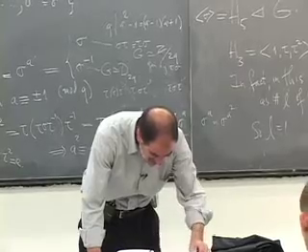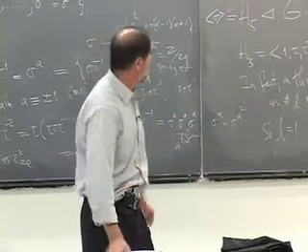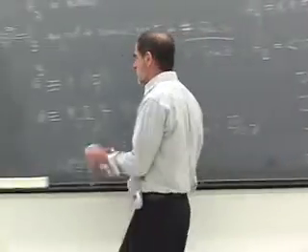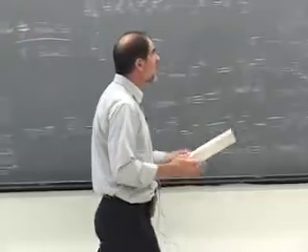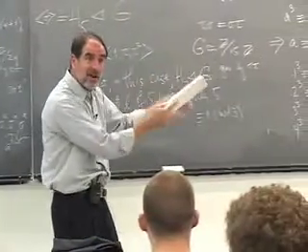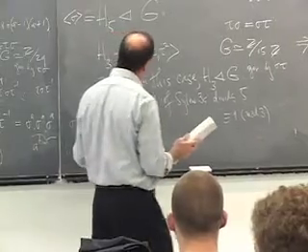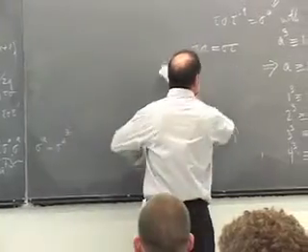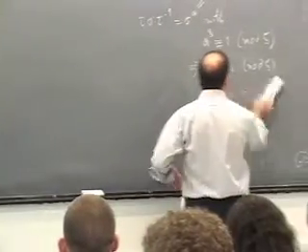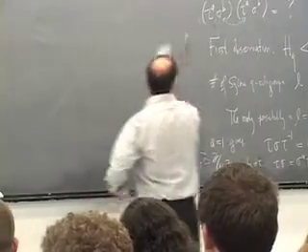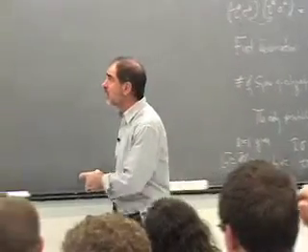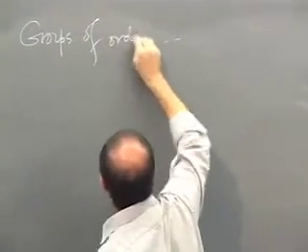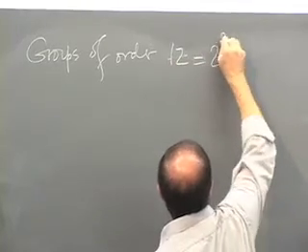Now the book does a great exercise, which I'm going to start for you, where they show you how this quickly becomes more complicated. So we're getting pretty proud of ourselves doing the groups of order PQ. We have a pretty general theory over here, and we can work it out in any given case. But suppose we jazz it up just a little bit, and we ask for the groups of order something like p squared times q. For example, the book does a nice section, which I suggest you go through, and I'll start with you, on the groups of order 12, which is 2 squared times 3.